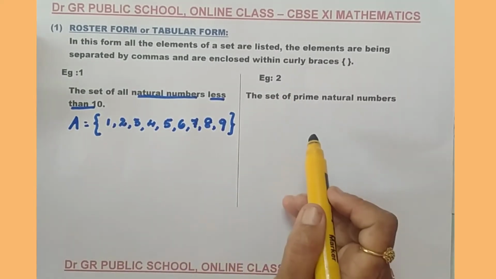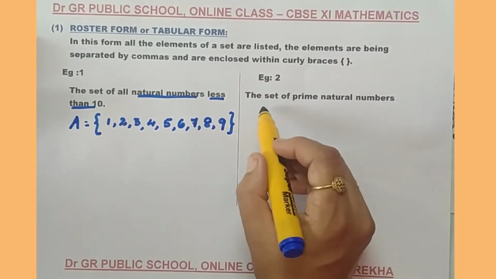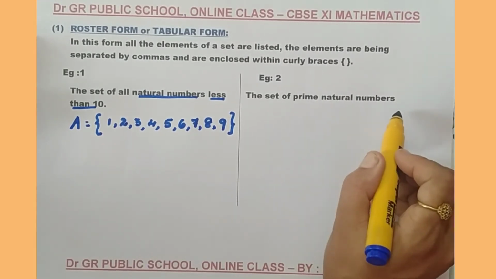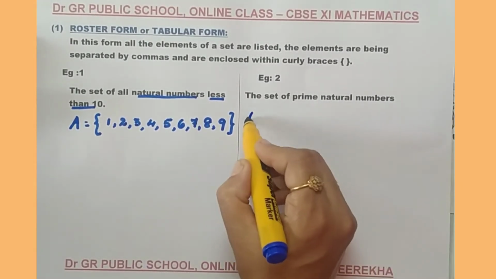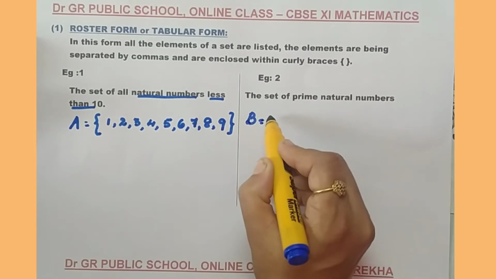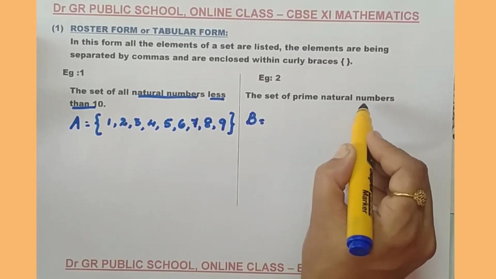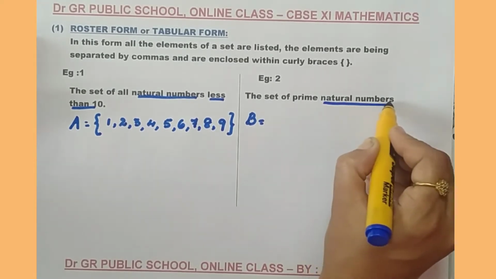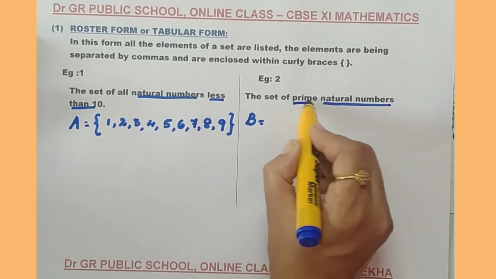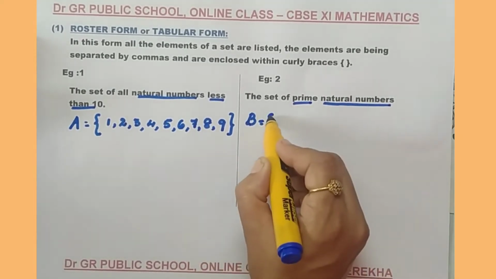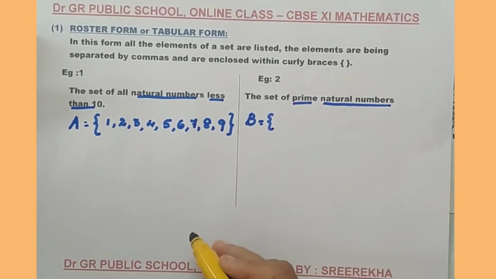Come to the second example. The set of prime natural numbers. I am going to write the set B equal to. I need to write the set of prime natural numbers. They must be natural numbers, but they must be prime. Okay, I am going to write by opening the curly braces.